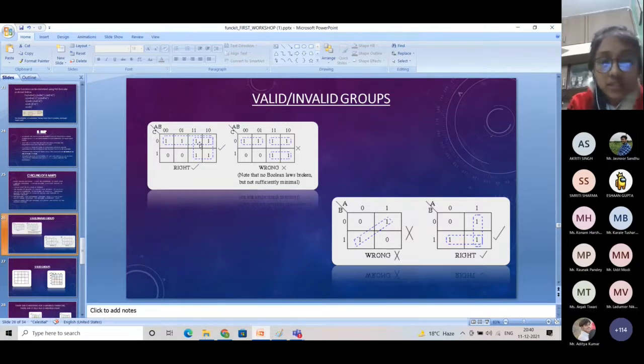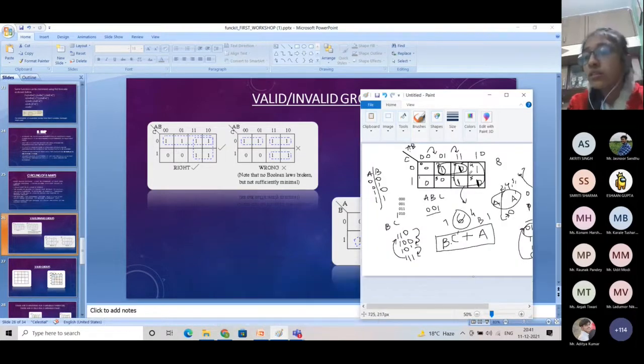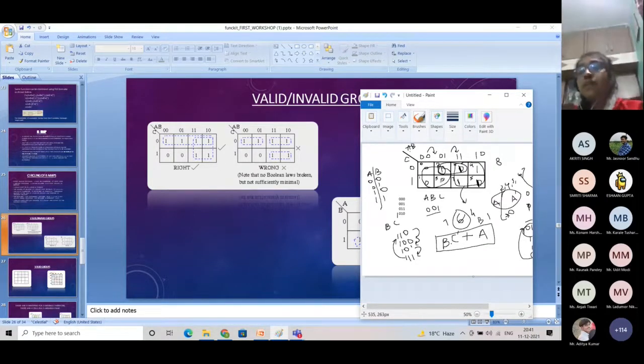So let's see this. This is our first example. So in this case, what is our rule? That we have to take our, okay, one more thing I haven't told you. You can only take ones in a group. You can't group this together like a single one and all the zeros. This is not a valid group. A valid group is one in which we have grouped only ones. Only ones are grouped in a K-map, not the zeros.